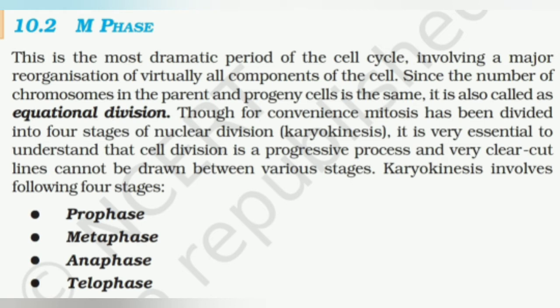Here we have already studied that M phase is the equational division phase in which there are four stages: prophase, metaphase, anaphase and telophase. So karyokinesis involves four stages. After karyokinesis we have to study cytokinesis, which completes the M phase and cell division. So let's start with the first phase, that is prophase.